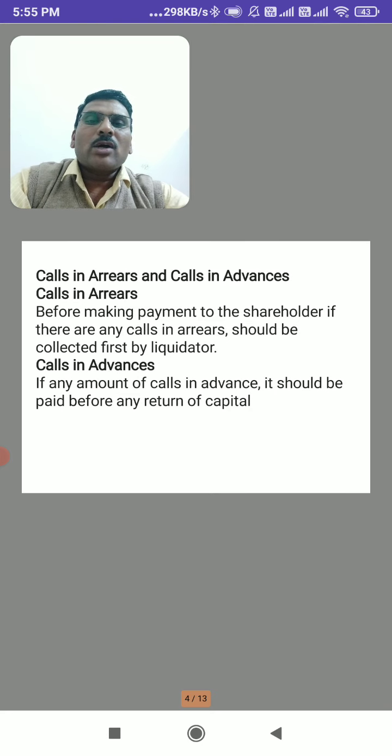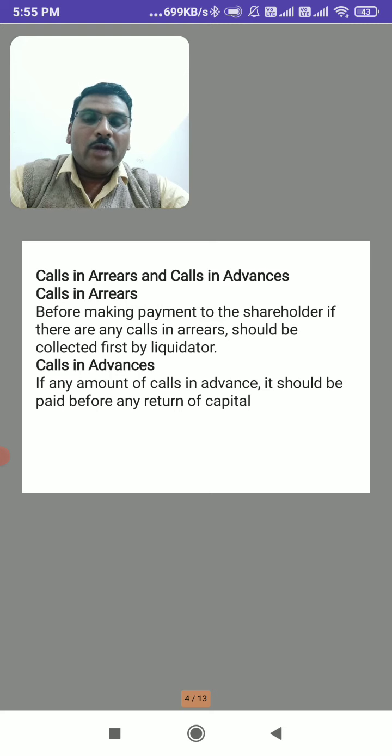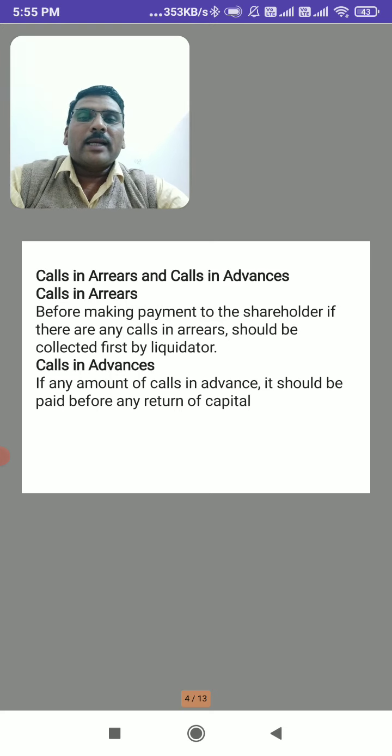Next, calls in arrears and calls in advance. What do we mean by calls in arrears? Before making payment to the shareholders, any calls in arrears should be collected first by the liquidator. At the time of liquidation, the liquidator will collect any due amount from the shareholder. If the shares are partly paid up shares, the balance should be collected by the liquidator. He will first call the shareholder and ask him to pay the balance amount, and such amount is collected first by the liquidator.